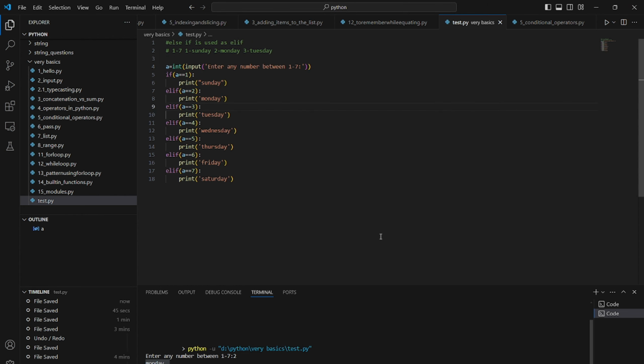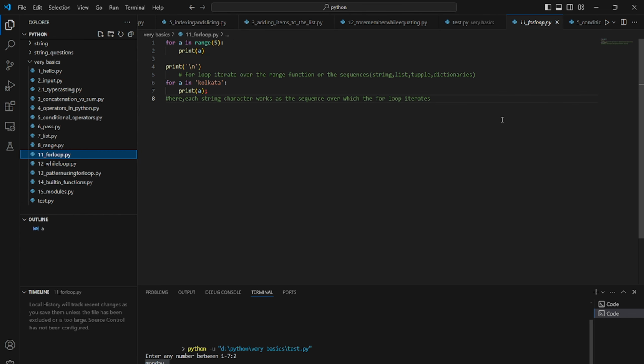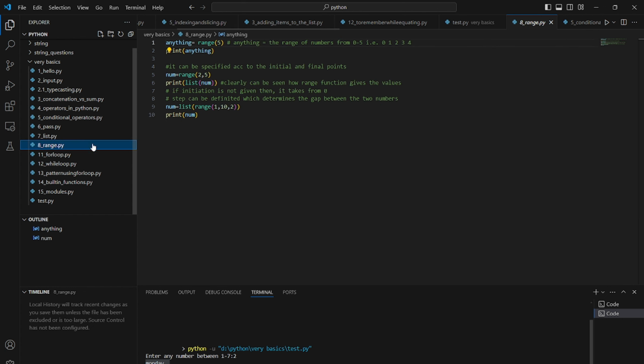So let's go into the loops. We have the for loop first. For loops are the most important ones. For a in range, first of all we have to understand the range function. Anything equal to range 5 means the range of numbers from 0 to 5, that is 0, 1, 2, 3 and 4.